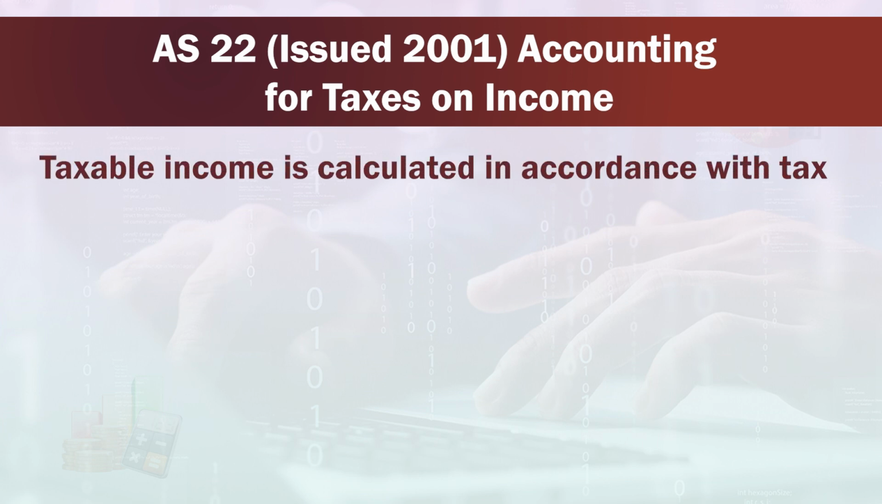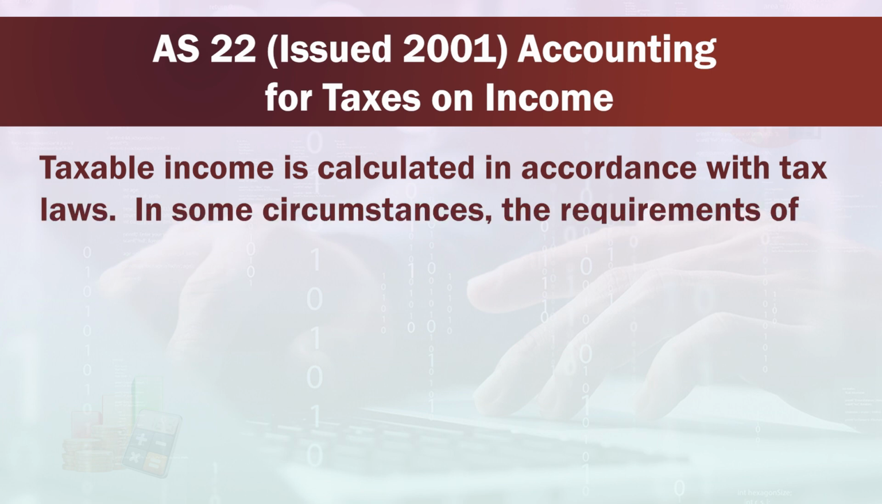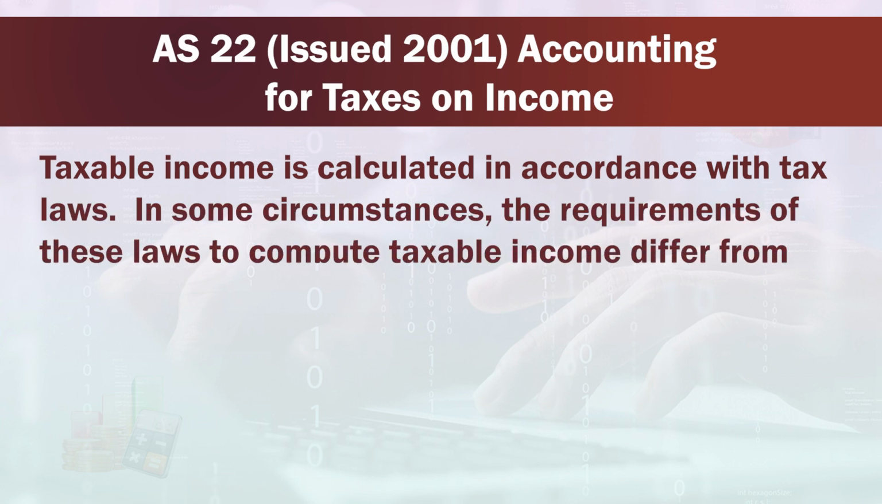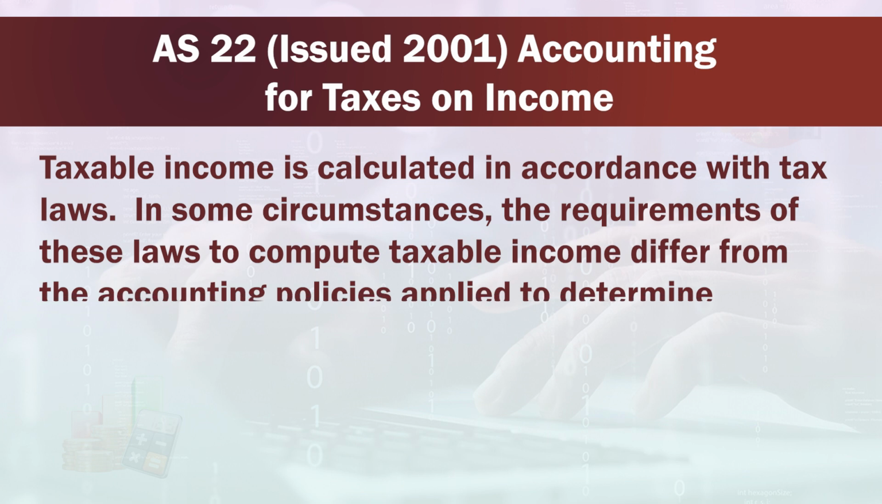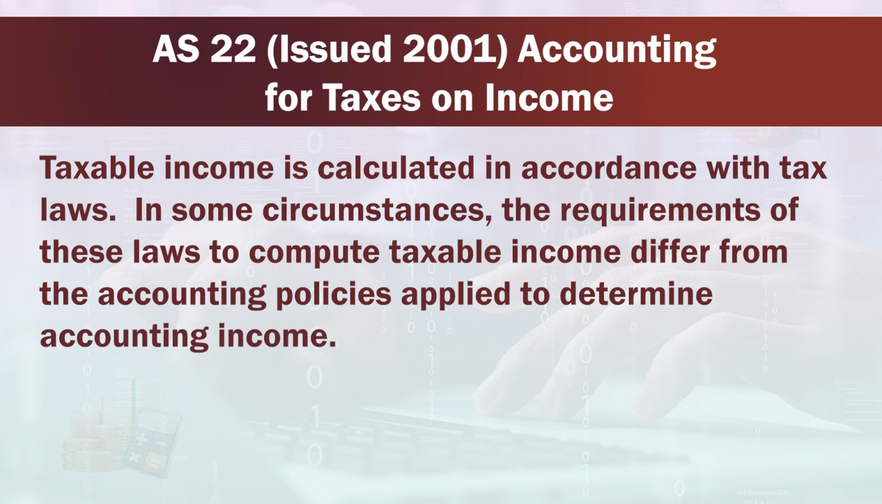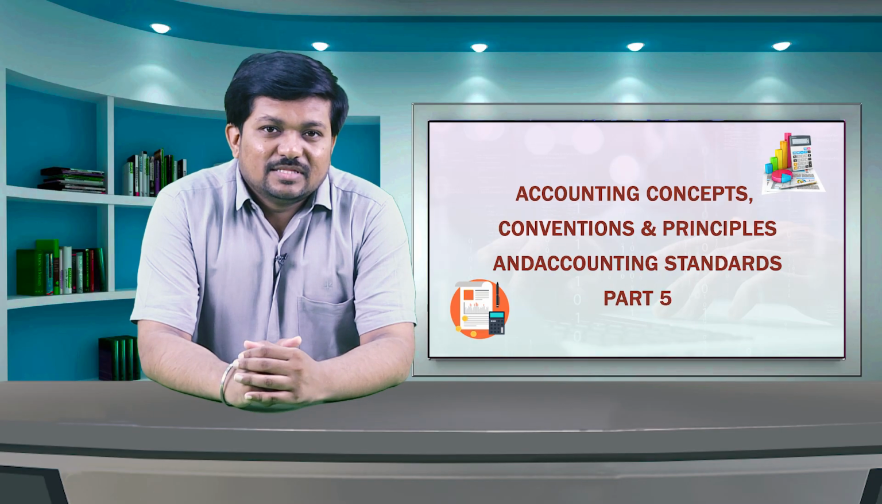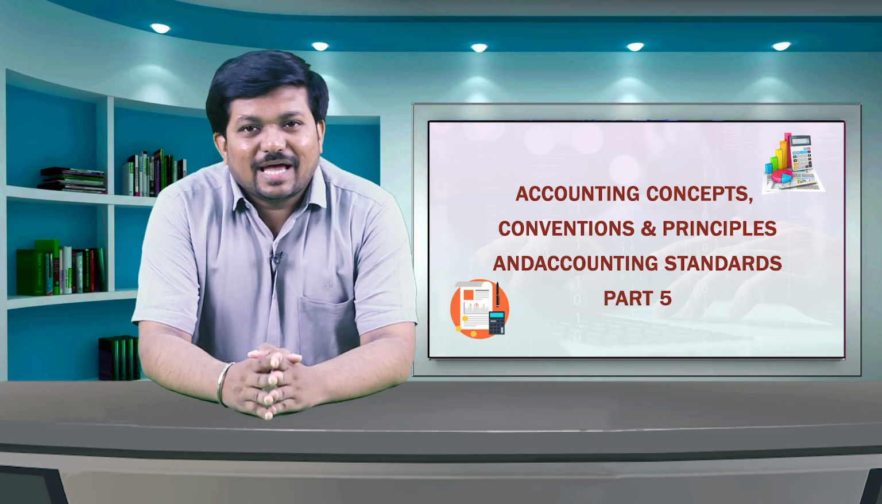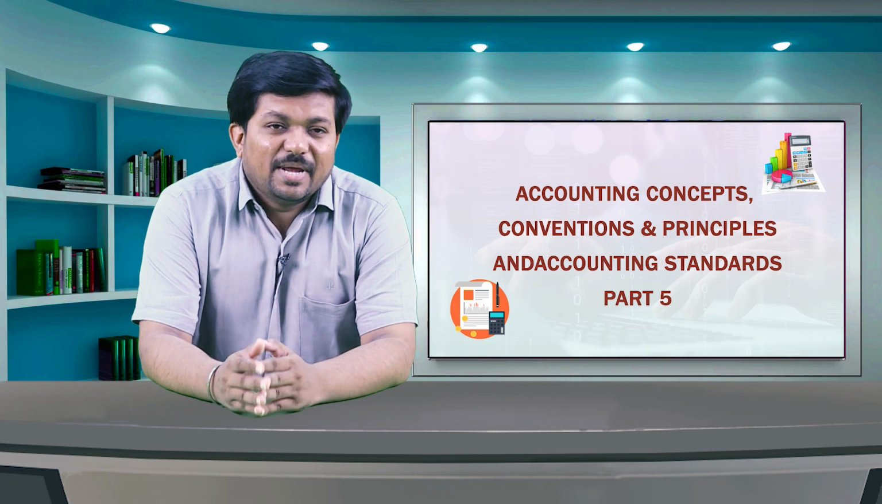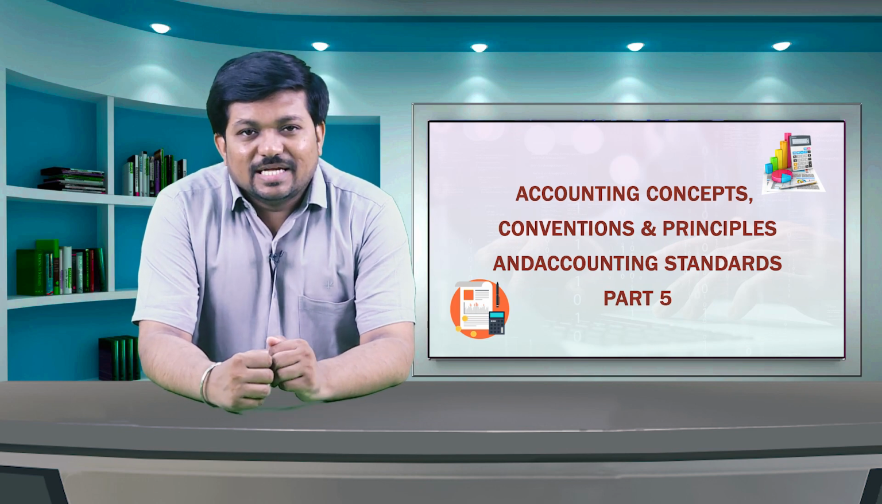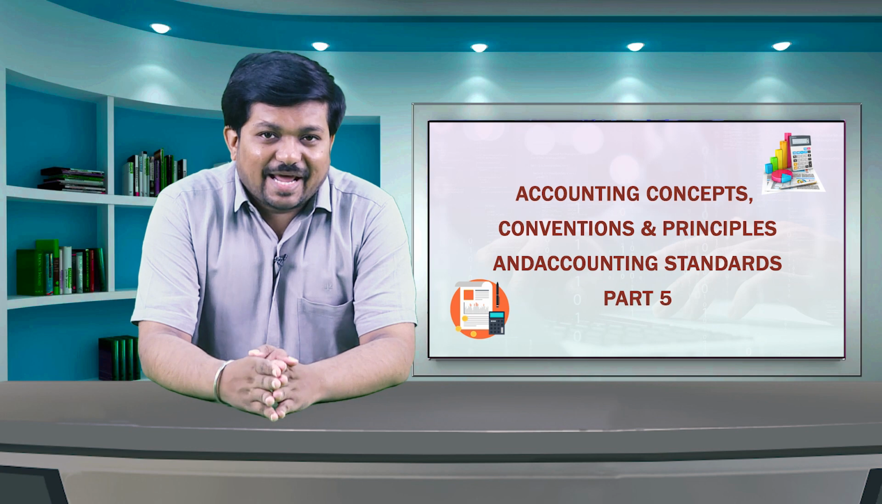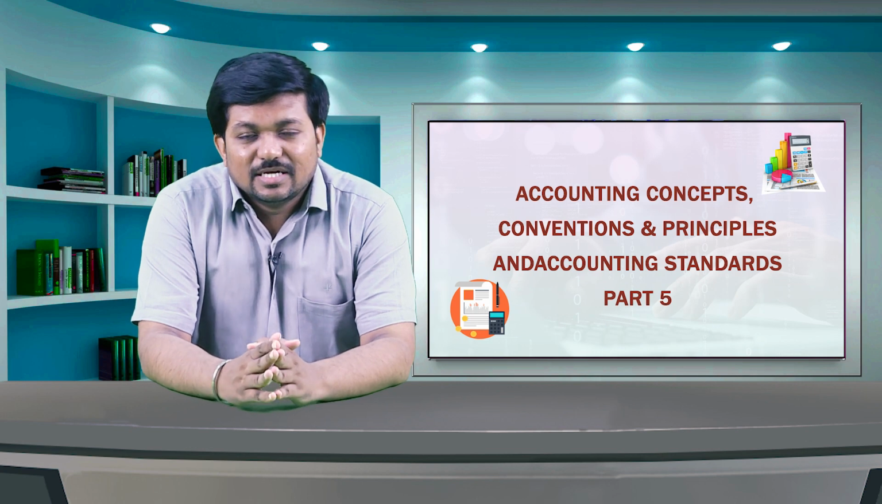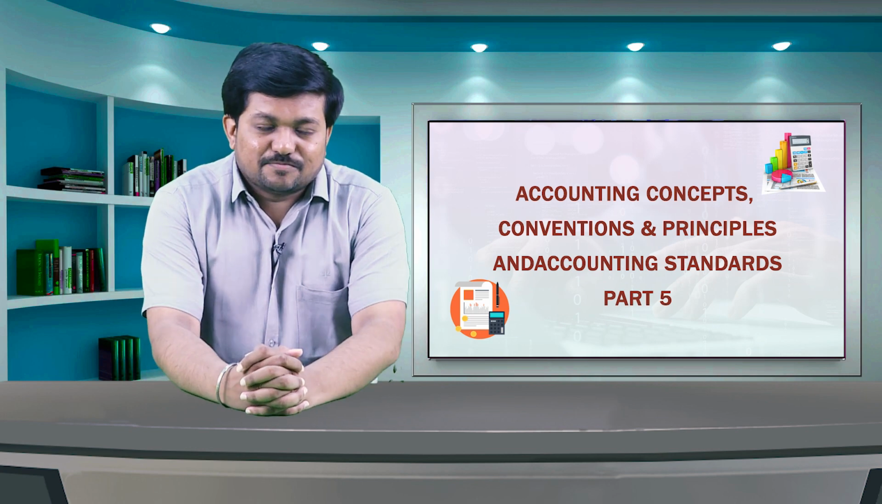Now, we will see AS 22 Accounting for Taxes on Income, which was issued in 2001. Taxable income is calculated in accordance with tax laws. In some circumstances, the requirements of these laws to compute taxable income differ from the accounting policies applied to determine accounting income. The effect of this difference is that the taxable income and accounting income may not be the same. In this case, to deal with tax related issues, this AS is used.